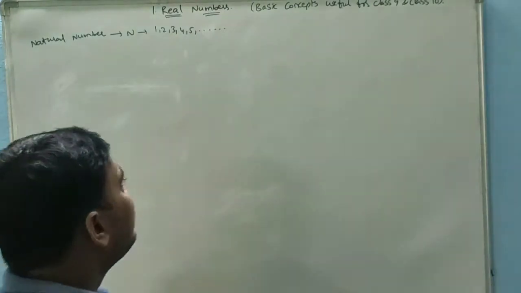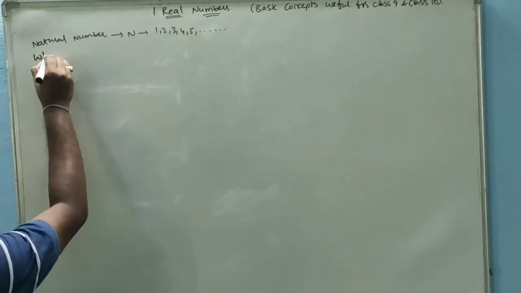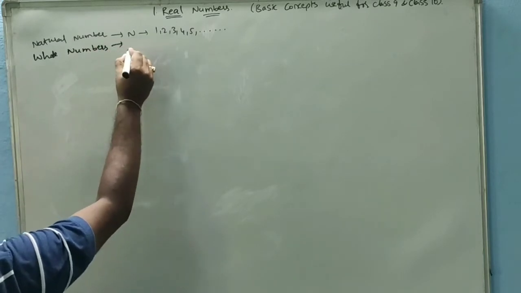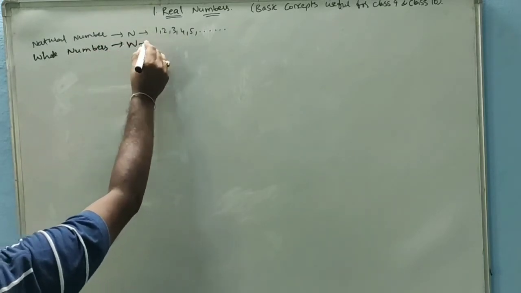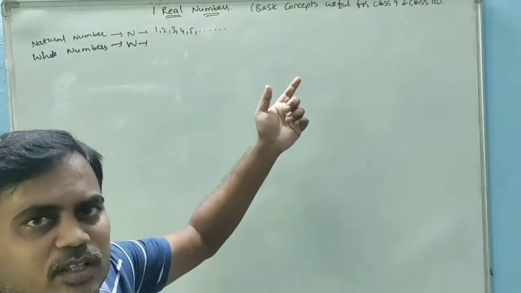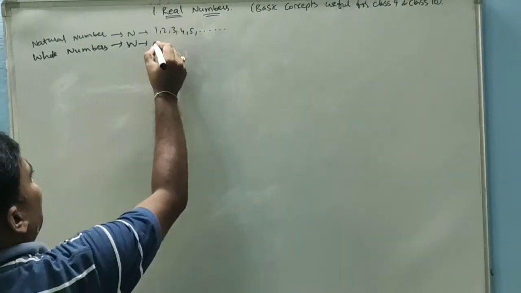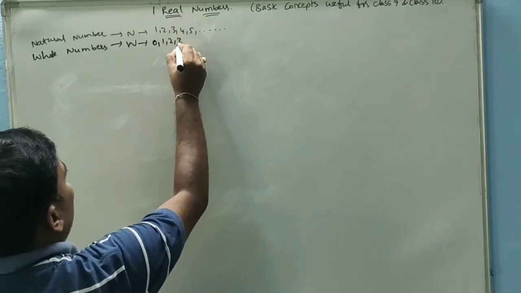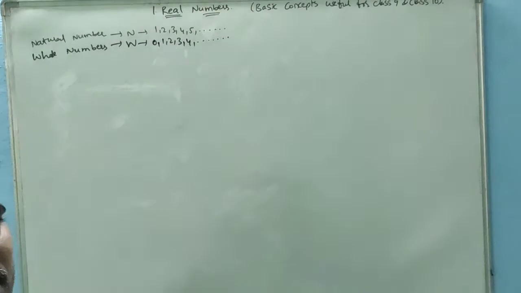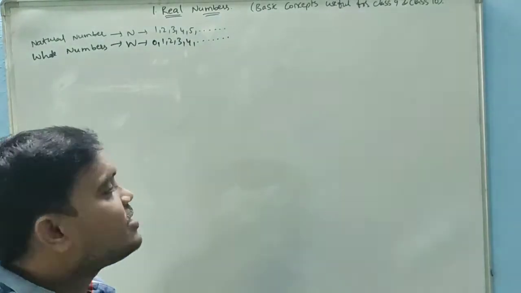Next, whole numbers. Whole numbers are denoted with W. These are the natural numbers along with 0. I am taking one more number, 0, 1, 2, 3, 4 and so on. These are whole numbers.